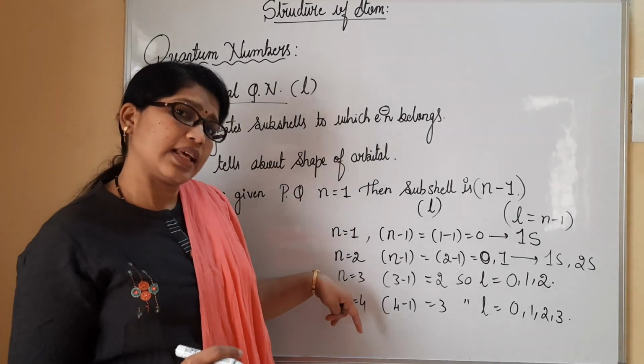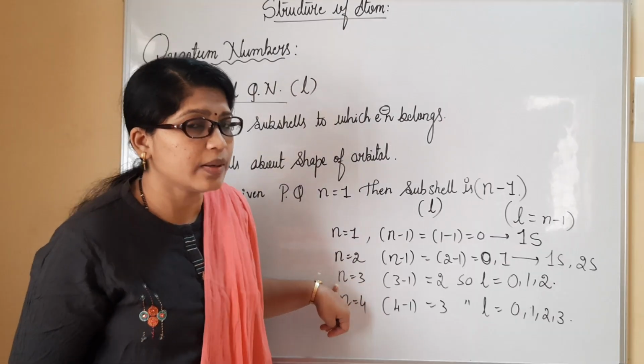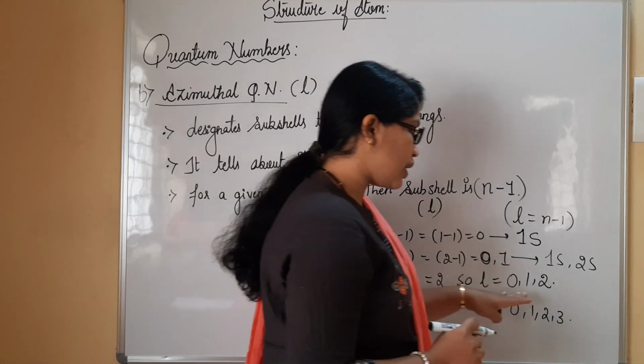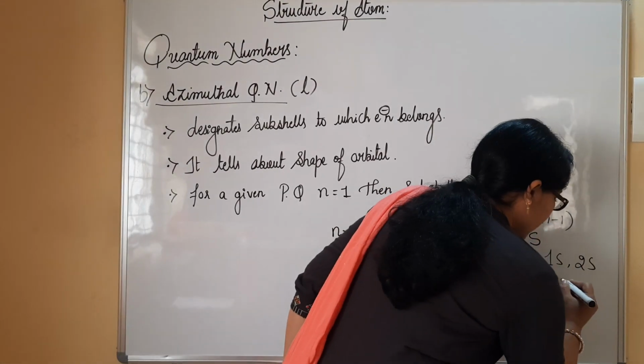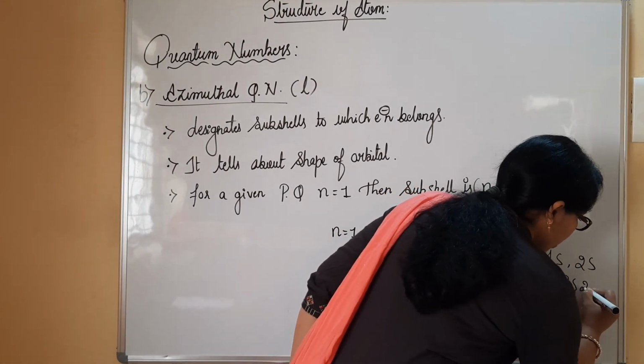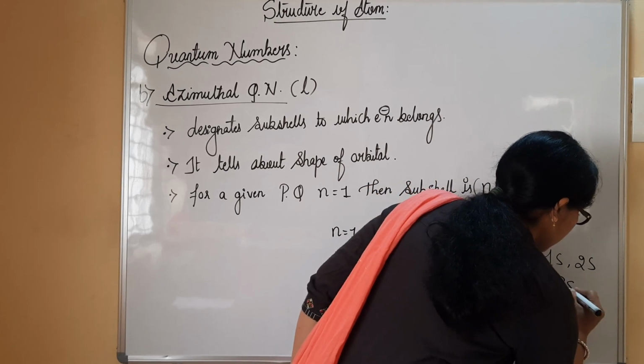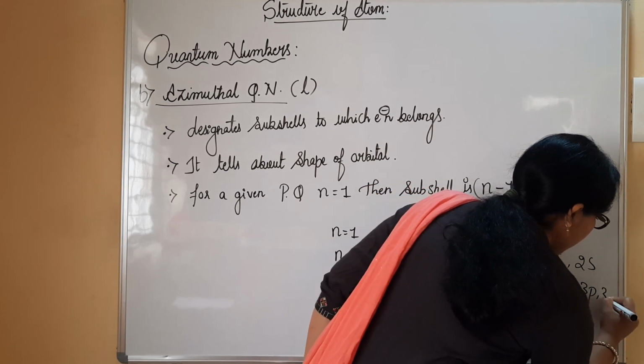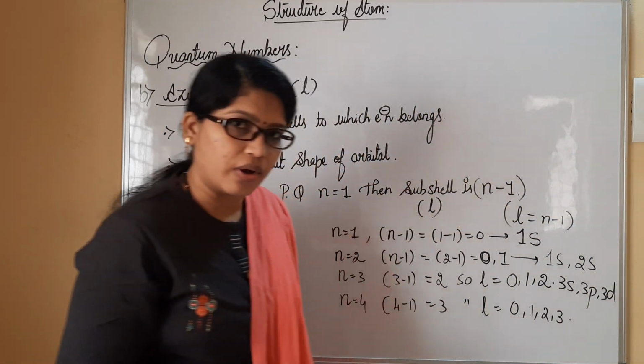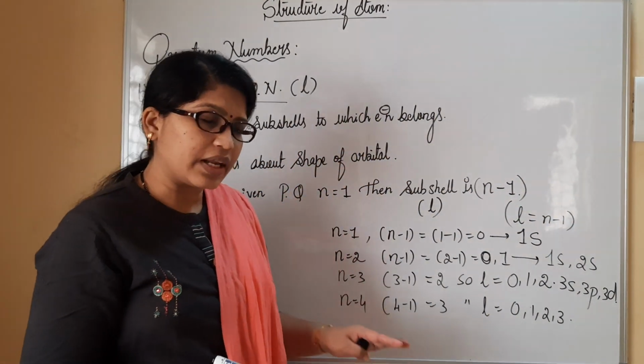In the M shell there are 3 subshells present. So what are those 3 subshells? They are definitely 3s, 3p and 3d. I think you are getting it now.